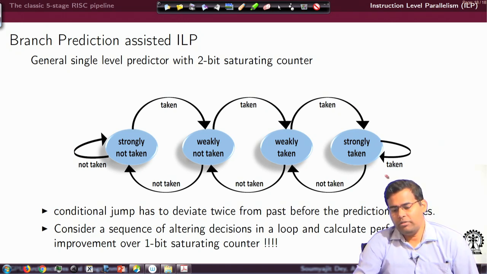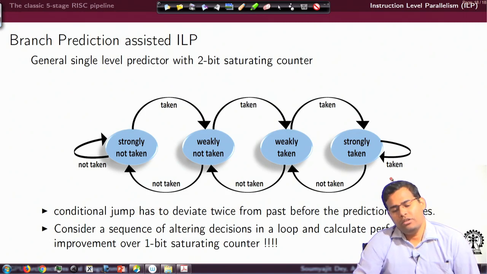Strongly taken means I am always deciding to take the branch, and this we have already discussed. Once I go wrong in my decision, I come to the weakly taken state. Here also I want to again take the branch. Again if I go wrong in my decision, I come to the weakly not taken state. Here I am always predicting that I will not take a branch.